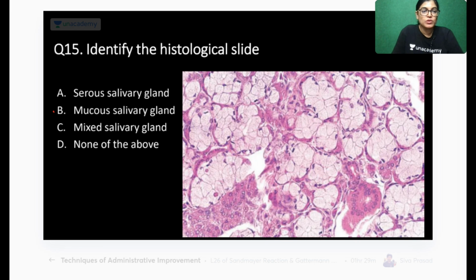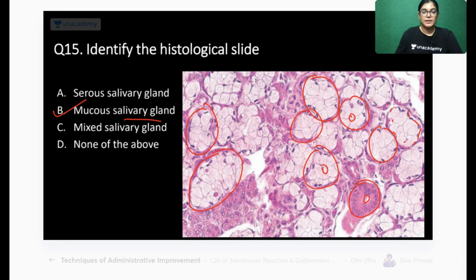Yes, Asutosh has given the right answer. Mucus is absolutely right. See here, you can clearly see mucus acini, no? This is a better diagram, an atlas view. Clearly mucus acini. This is the lumen and these are the mucus acini. This is the duct. You can see the nucleus is towards the periphery and the cells are large.